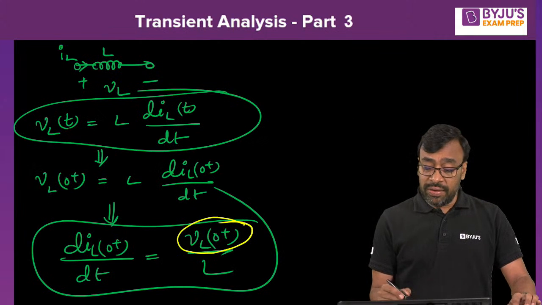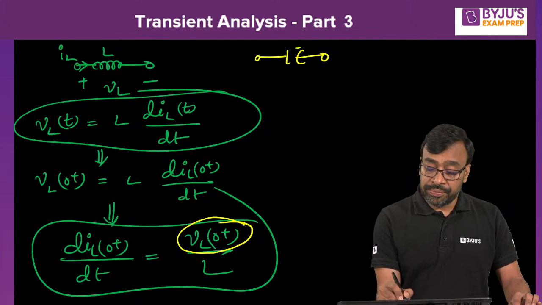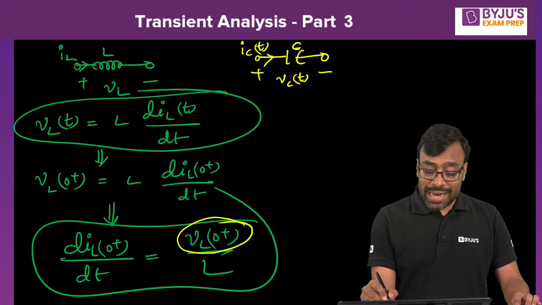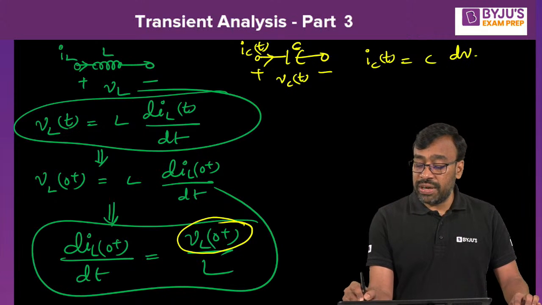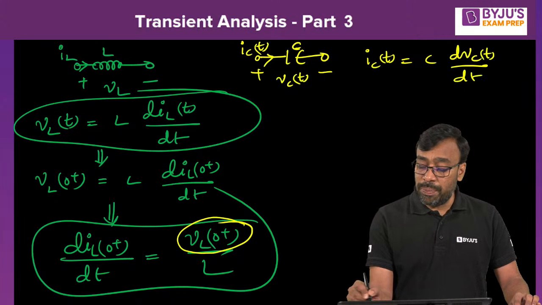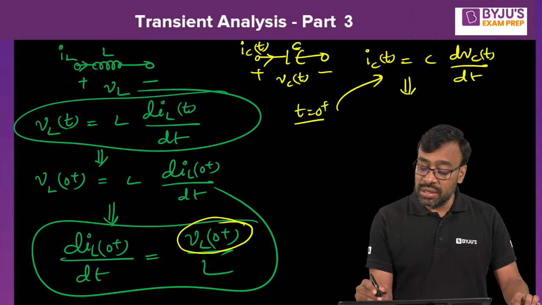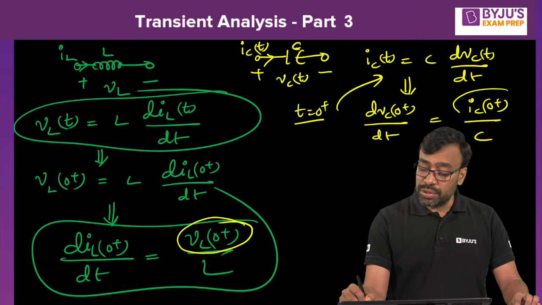Similarly for the capacitor, this is C and this is IC of t, and this is VC of t. What is IC of t here? C dVc of t by dt, yes or no? So if you apply t equal to 0 plus conditions to this equation, you get dVc of 0 plus by dt is nothing but IC of 0 plus by C. But what is the procedure to find this?